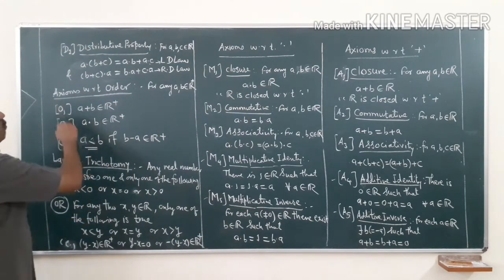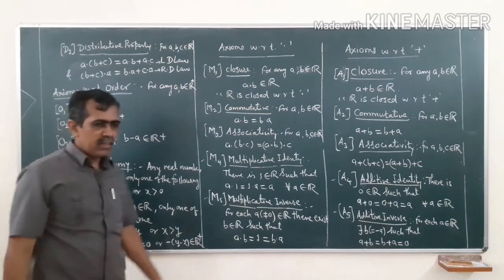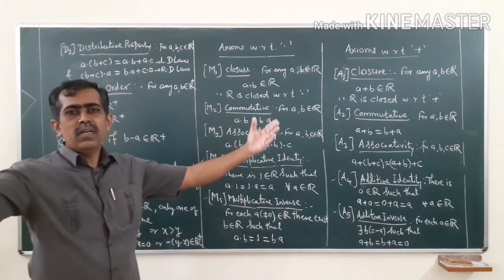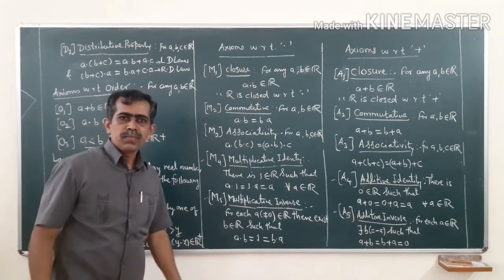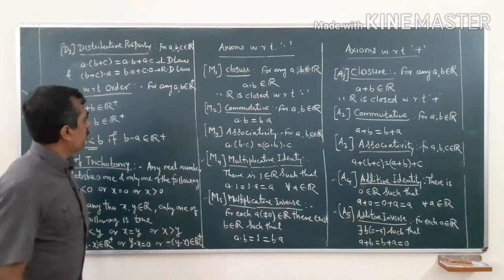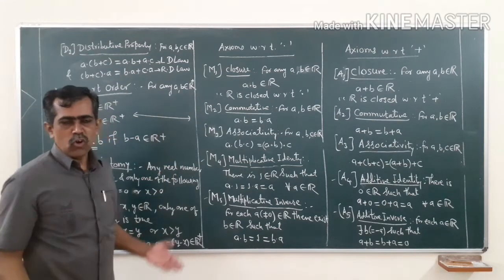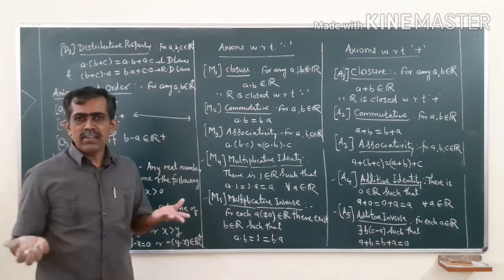Now come to the very important axiom regarding real numbers, because of which the whole real number system has been developed, and because of which it has become possible to represent real numbers on a line which we call the real line.